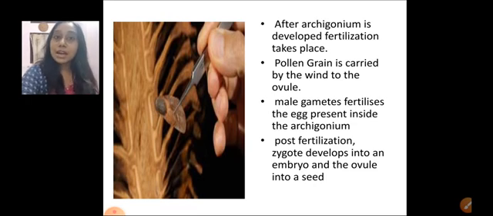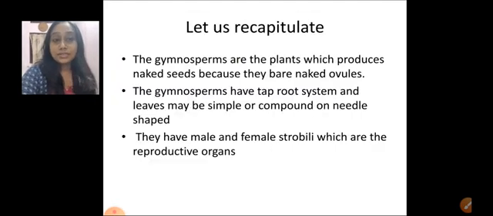Later the zygote develops into the embryo, similar to the angiosperm. This you already know. The zygote develops into the embryo and the ovule develops into the seed. But there is no ovary to form a fruit, so you cannot write that in this case. In the image you can see how a person is holding the leaves at the base of the megasporangia.